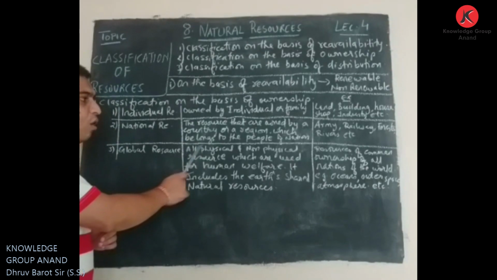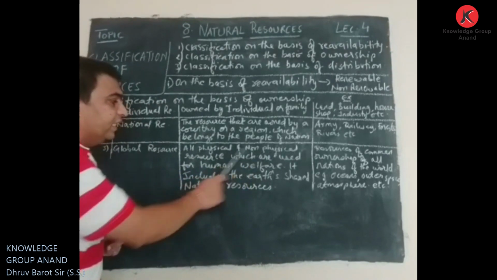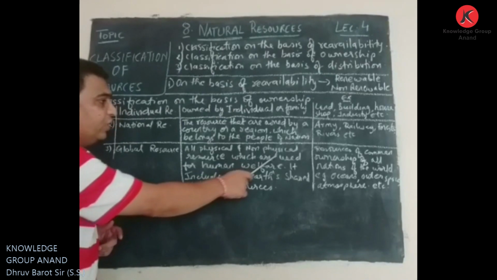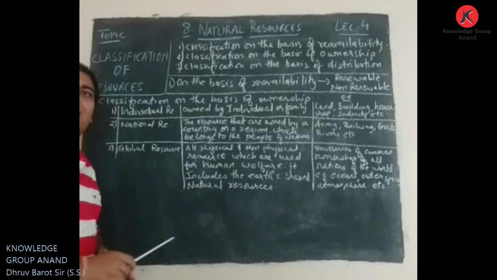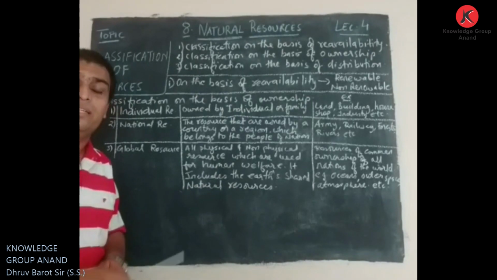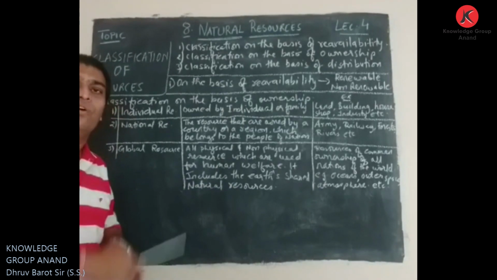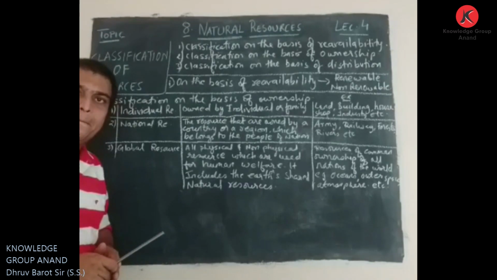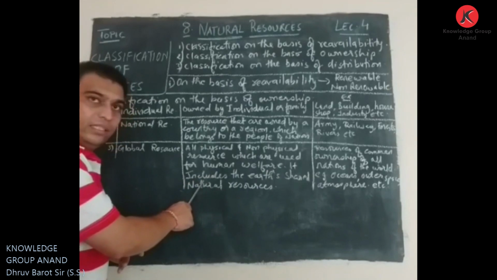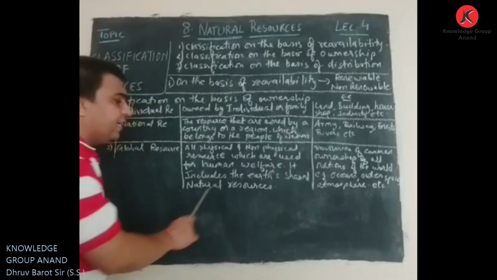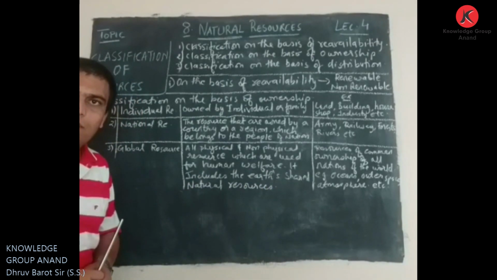Here we say all physical and non-physical resources which are used for human welfare, whatever is available from nature, whatever is available from the environment that is used for human welfare. It includes the earth's natural resources.